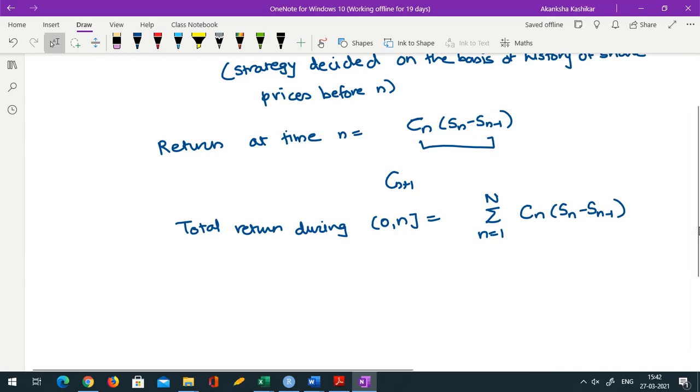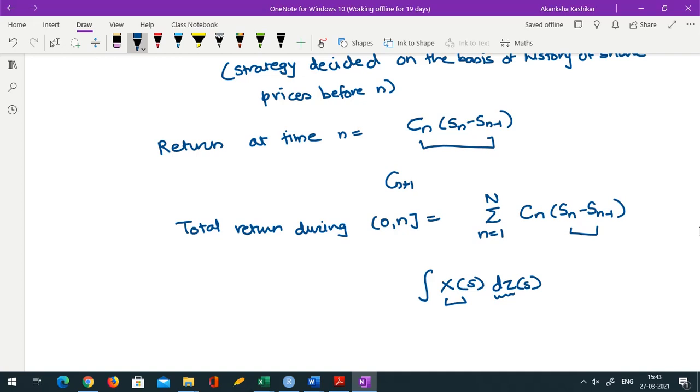If I want to approximate it in the continuous setup, meaning if I want to consider continuous price movements, then this summation would become an integral. This C process, let me denote it by the X process, and this is a change in something, so this is something like dZs. dZ is change. Why am I saying Z? Because we are going to model share prices as some sort of Brownian motion, not exactly Brownian motion, geometric Brownian motion, but we would see it in detail later. And Xs is, suppose, the process which denotes the number of shares at time point s. So we want to consider this integral.